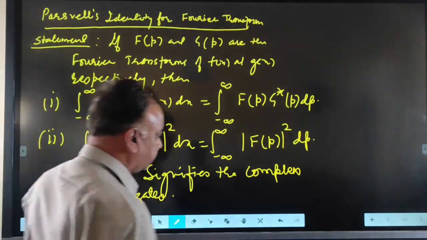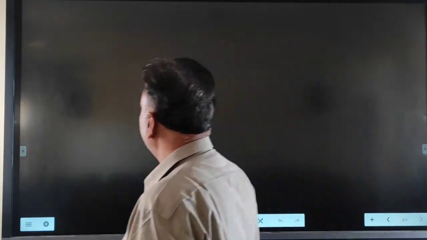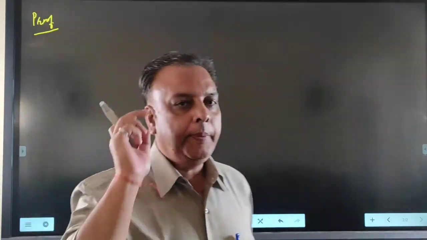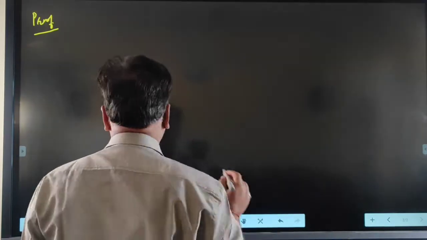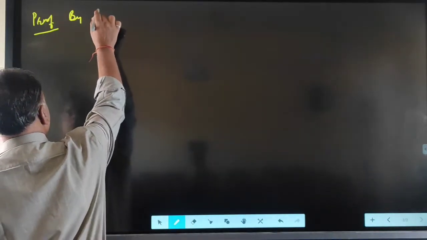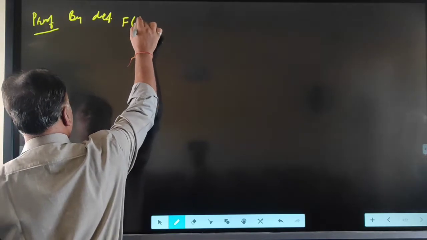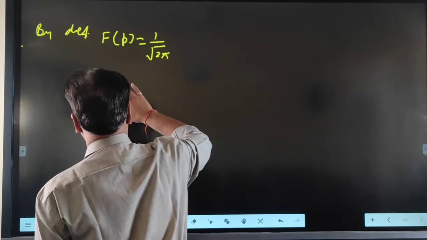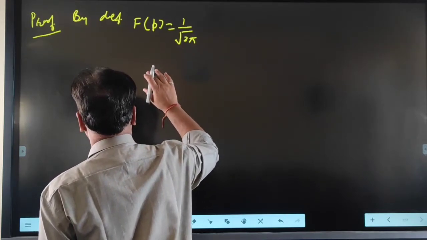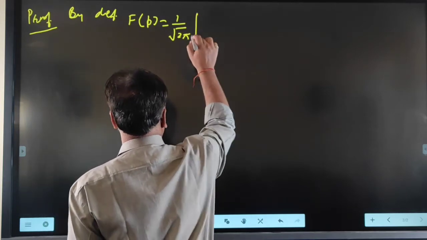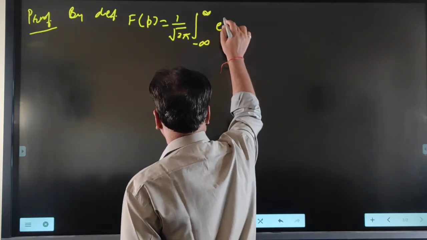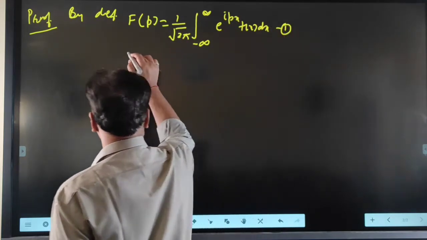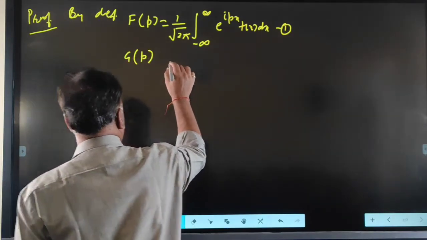The proof of this Parseval's identity: as it is given that fp and gp are the Fourier transformations, by definition fp is equal to 1 upon root 2 pi integral minus infinity to infinity e raised to iota px fx dx, number 1, and gp is the Fourier transformation of the function gx.